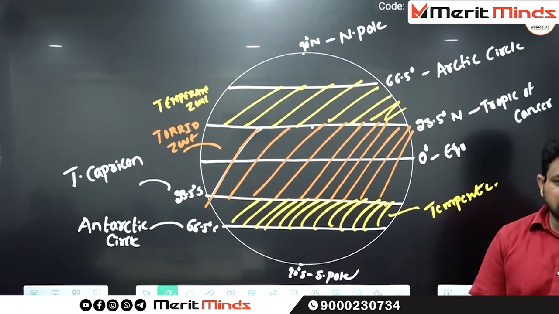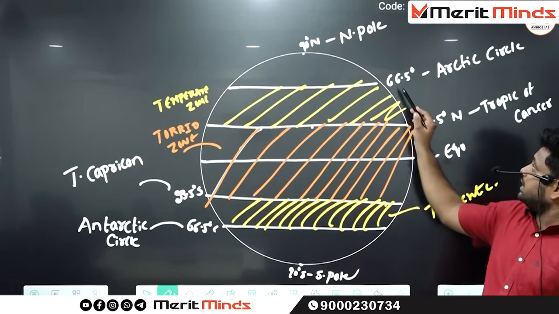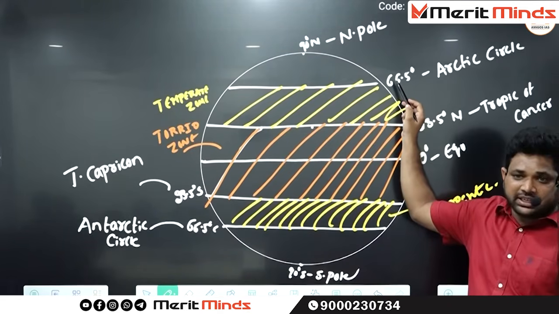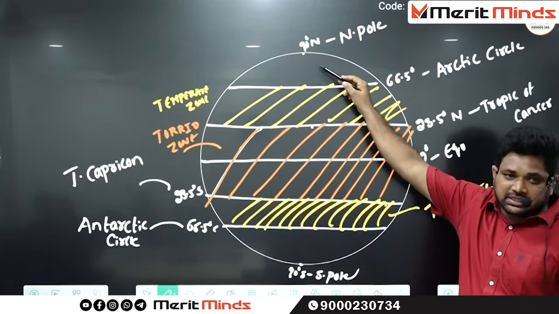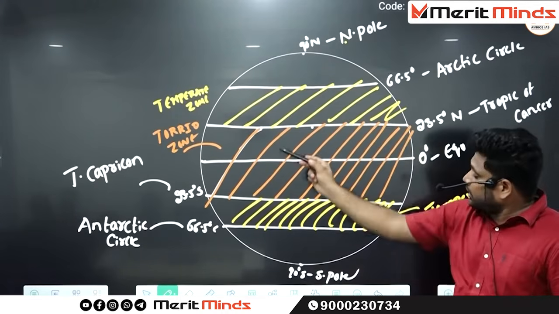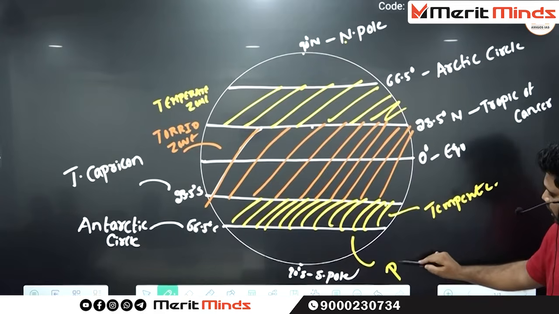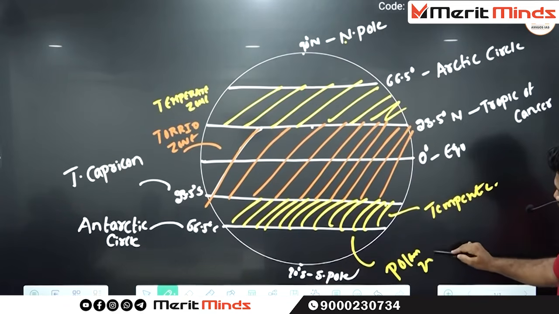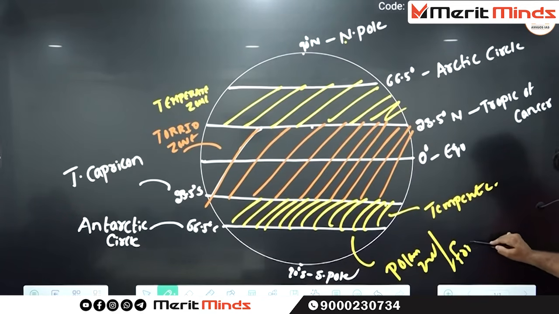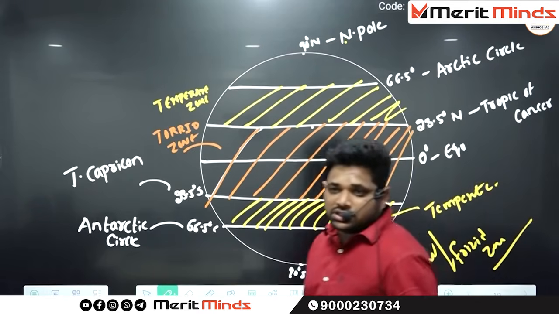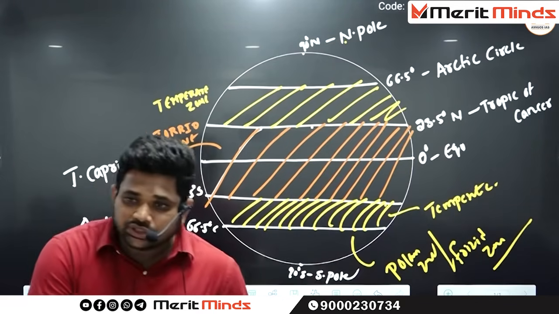Temperate zone. The zone which is extending from 66.5 degrees till 90 degrees in both northern hemisphere as well as southern hemisphere. What we call that particular zone? The last one is known as polar zone, which is also known as frigid zone.